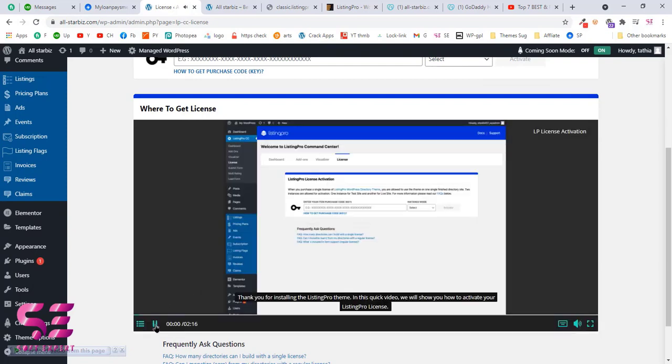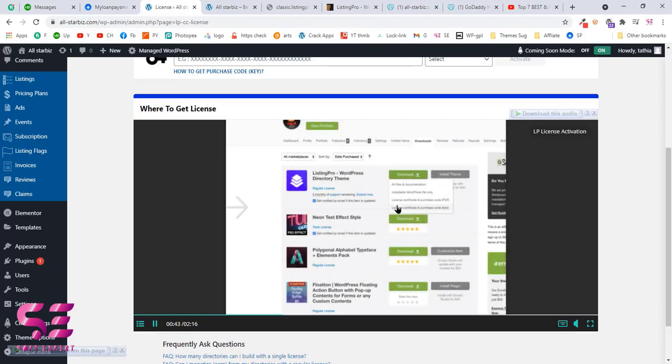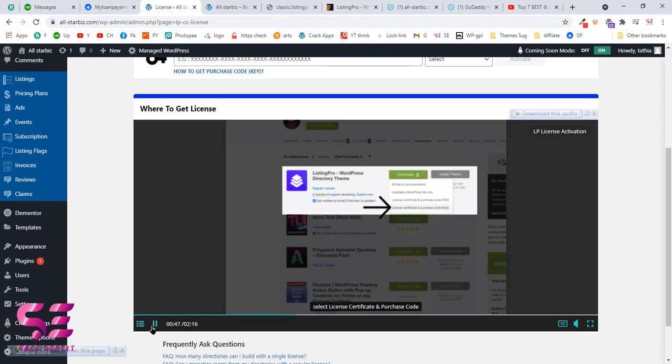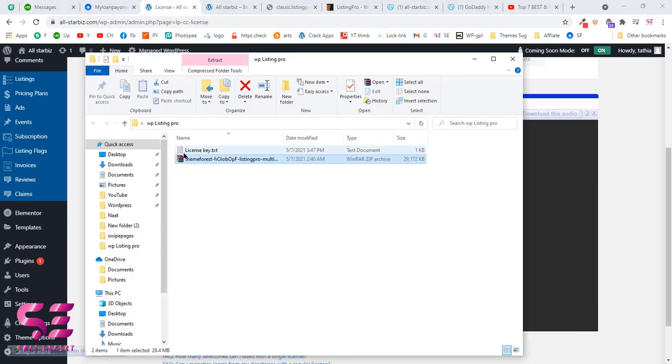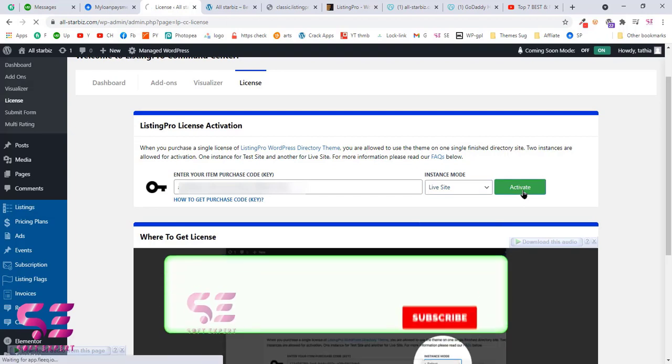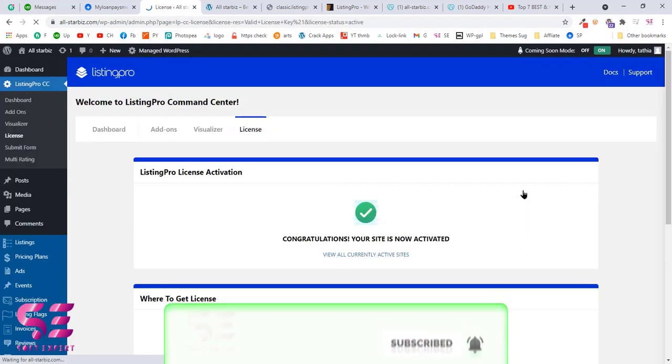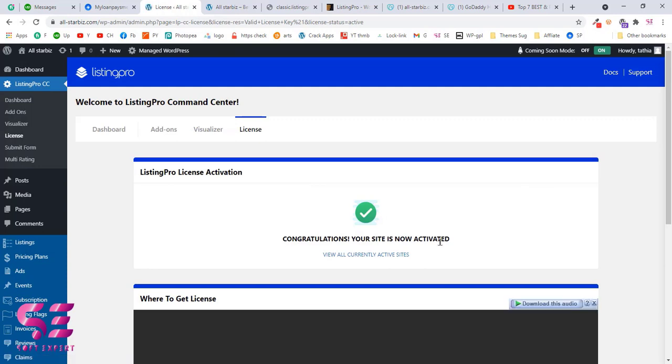Thank you for installing the Listing Pro theme. And as you can see, you can go to the download page of the theme and you can download your license key here. Once you get the key, you will get a file like this one. I already have the key, so I'll just copy this and we will write it here. This is the purchase code. You will select the live site here and click Activate. And that's it. That is how you can activate the theme.